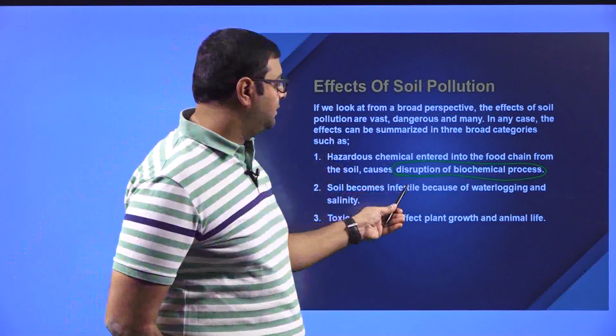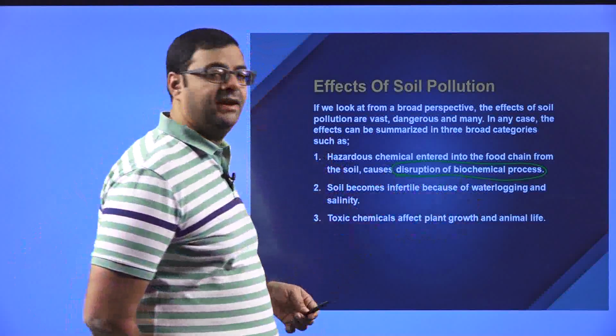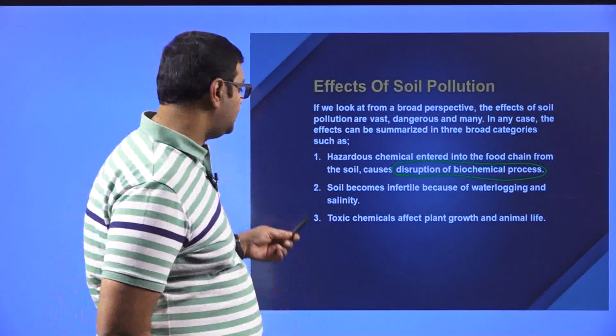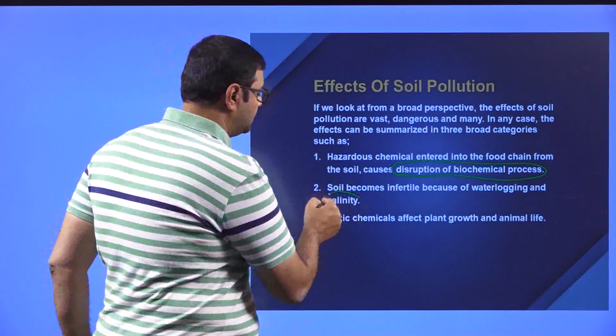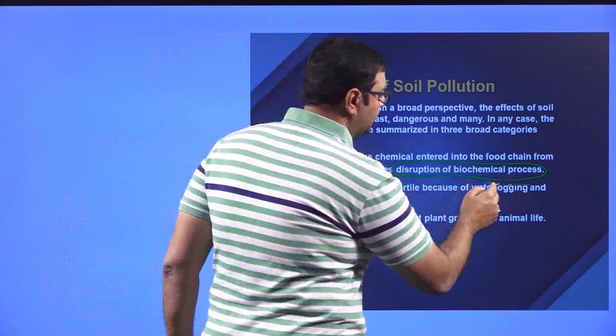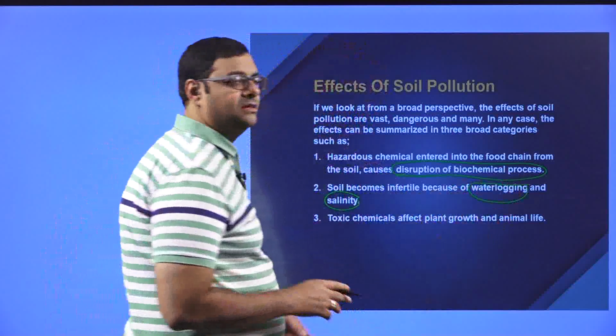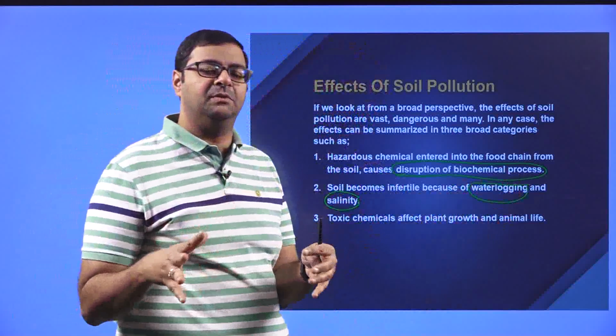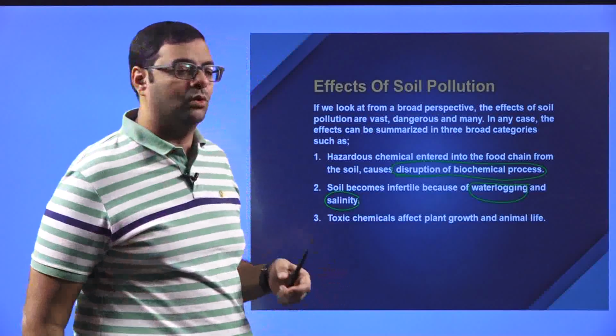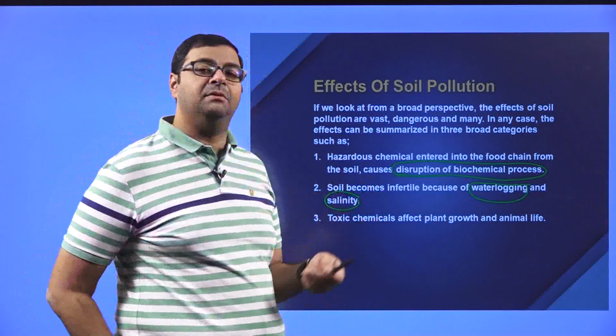Then soil becomes infertile because of water logging and salinity. Salinity is a high salt concentration, and water logging is where the water is stagnant there. The water gets logged because it doesn't have any other space to go. So soil becomes infertile because of that.